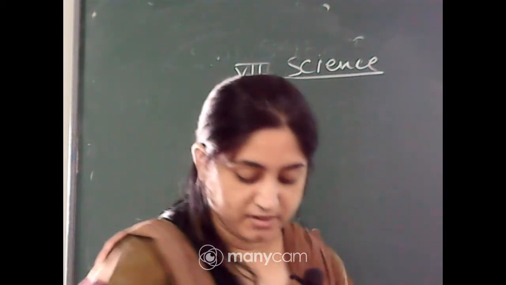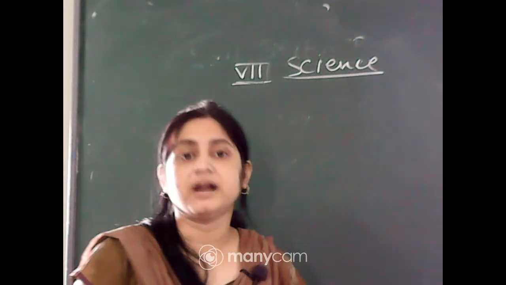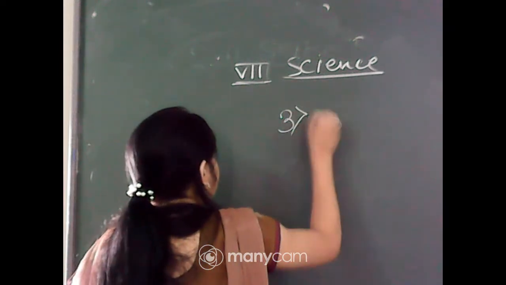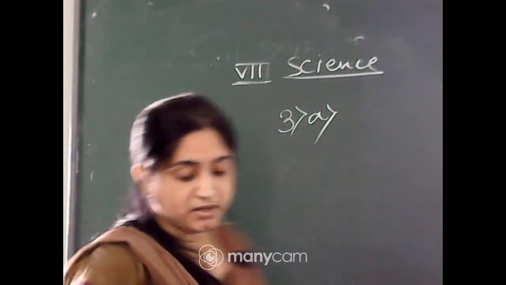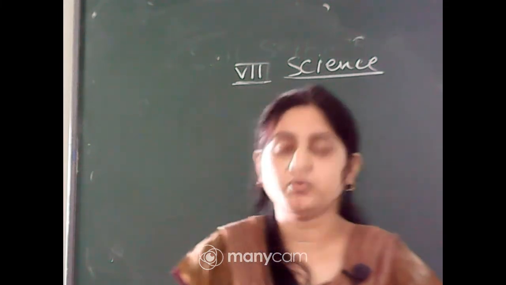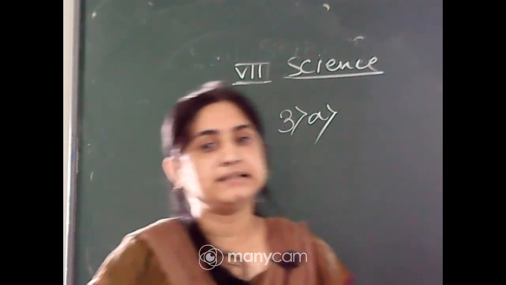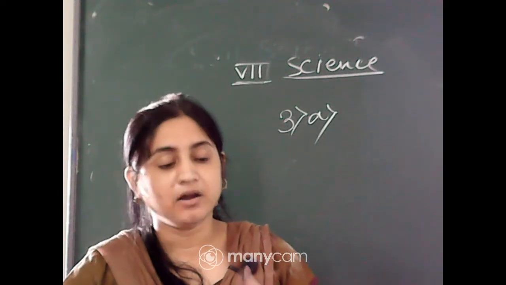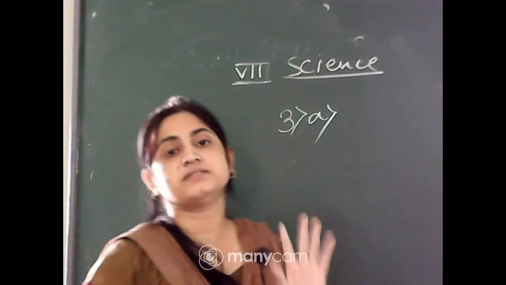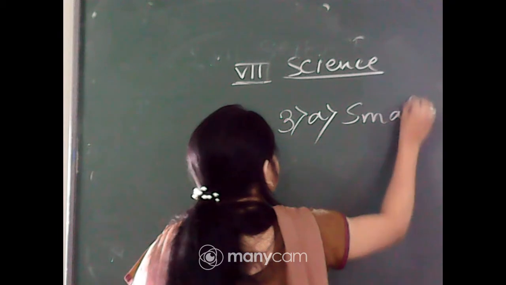Next, choose or tick the right, correct option. That is an MCQ type question. Okay, number 3A. So what is the question? Fat is completely digested in the stomach, mouth, small intestine, large intestine. So fat is completely digested in the small intestine, all food components complete their digestion in the small intestine. Okay. So the answer is small intestine.